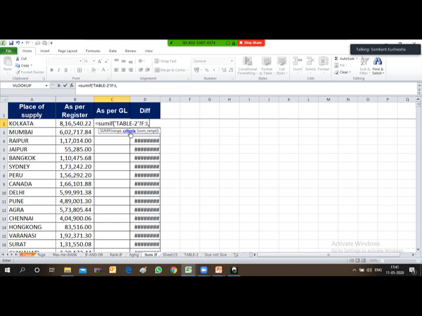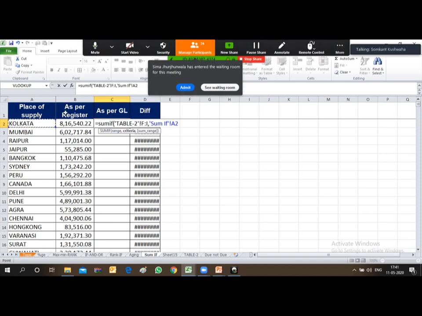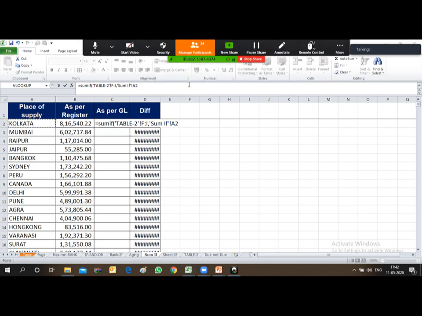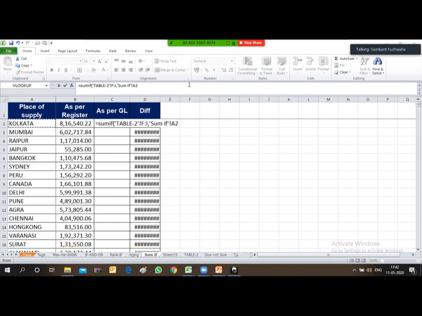Look for Kolkata in the range which I have provided. So I have provided first the range and then the criteria. The criteria is that the formula has to look for Kolkata for this particular sale. So this is the criteria.